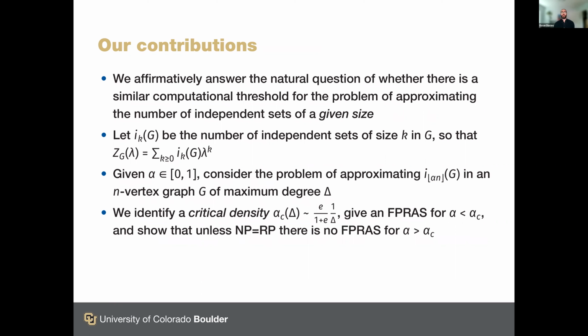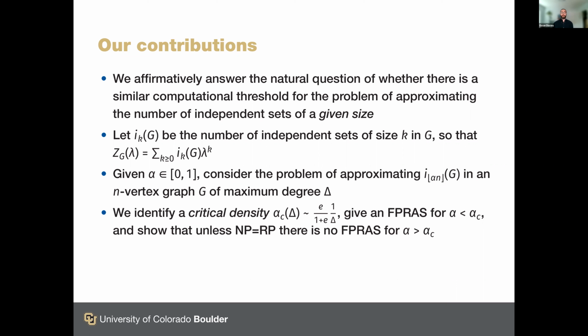So in this work, we affirmatively answer the natural question of whether there is a similar computational threshold for the problem of approximating the number of independent sets of a given size. So let's look at this in a little more detail. We can write I_k(G) for the number of independent sets of size k in a graph G, and observe that these I_k become the coefficients of the independence polynomial as a polynomial in the parameter lambda.